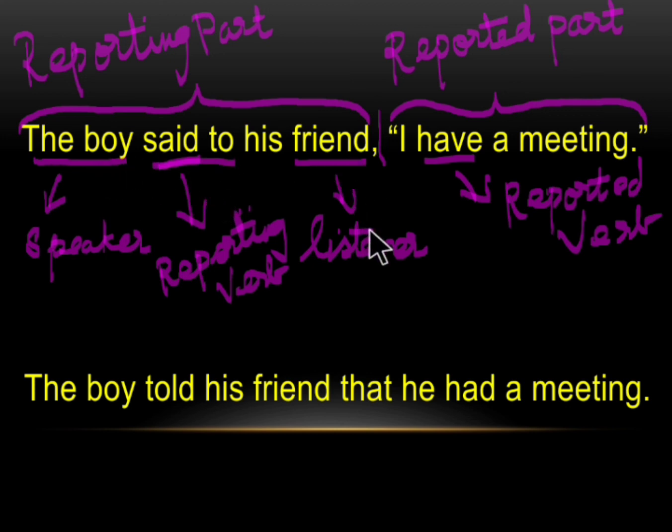If the listener is present in the sentence, when we change this direct speech into indirect speech, "said to" will change to "told". There may be some sentences which do not have the listener. In that case, there will not be any change in "said to". "Said to" has to be written as "said to". Now, instead of the comma and the inverted comma here, there is the word "that", and "have" is changed to "had". So we have various changes.